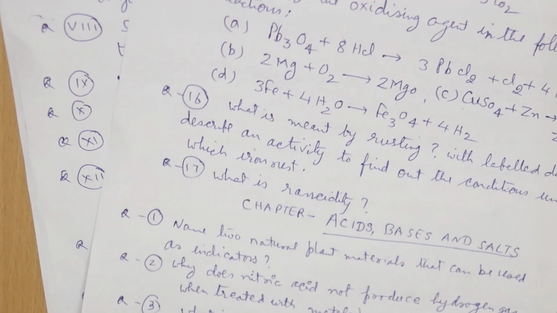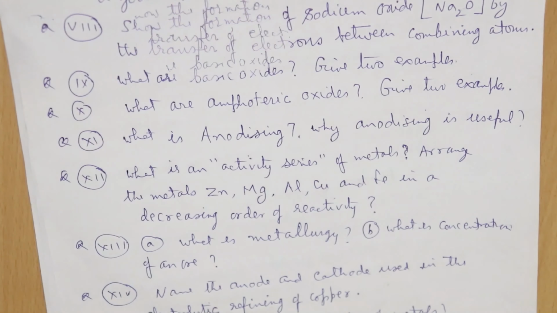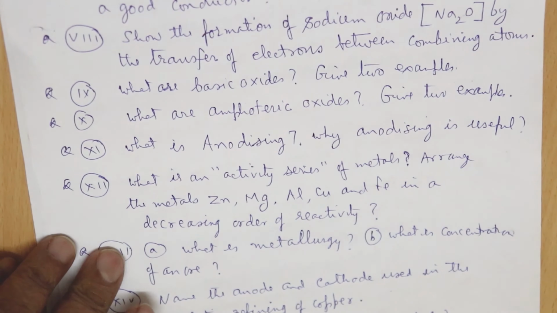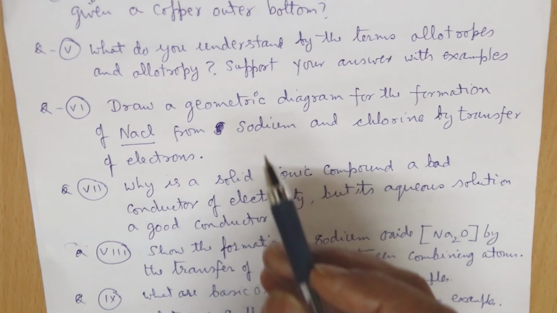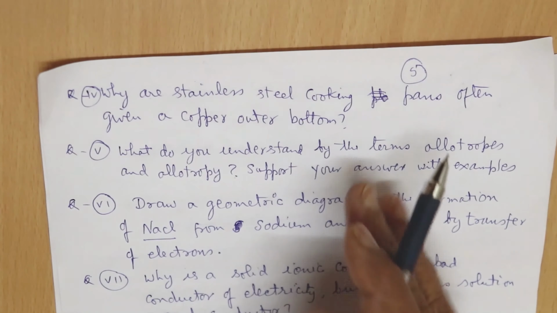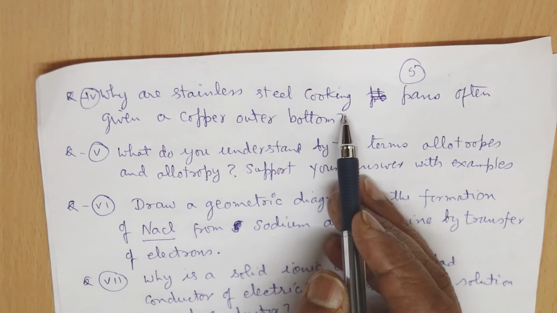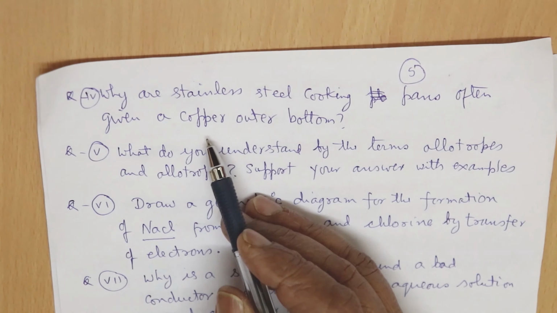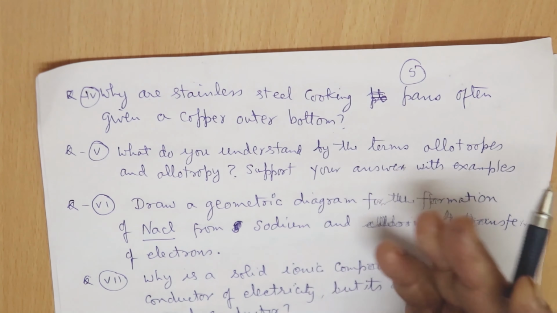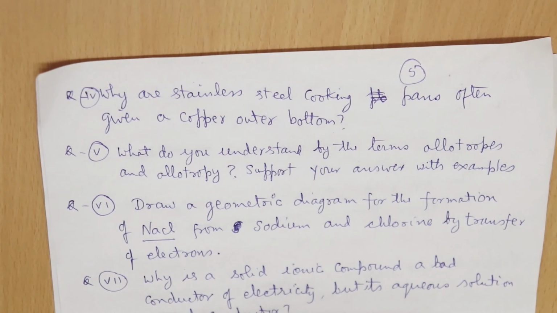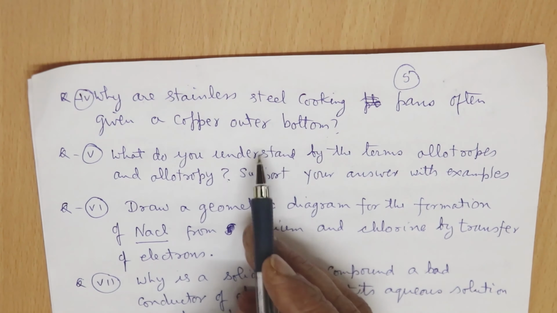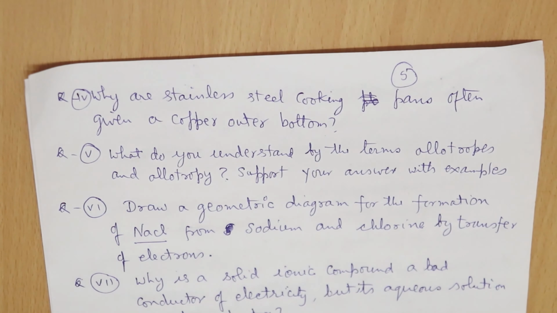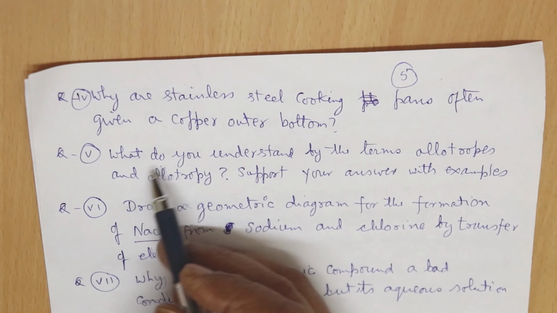Okay. Achha, now next question will go. Why are stainless steel cooking pans often given a copper outer bottom? Stainless steel cooking pans are there, no? The bottom is made up of copper, like that. Something related with conductors. Metals are good conductors.